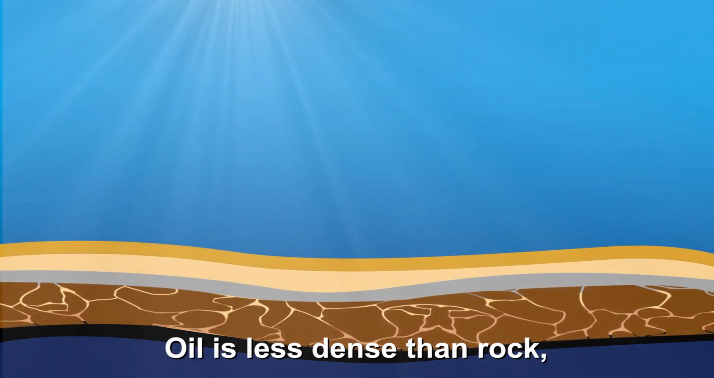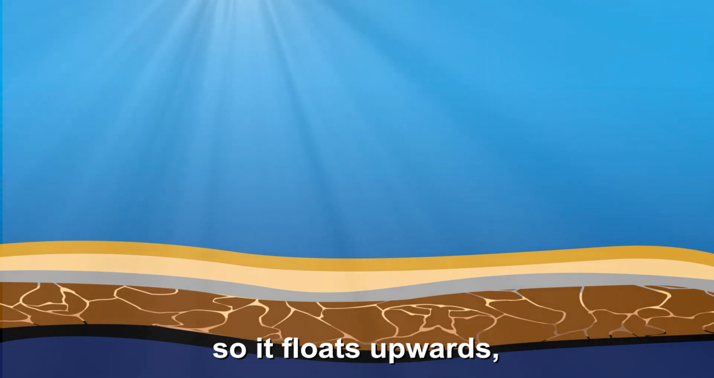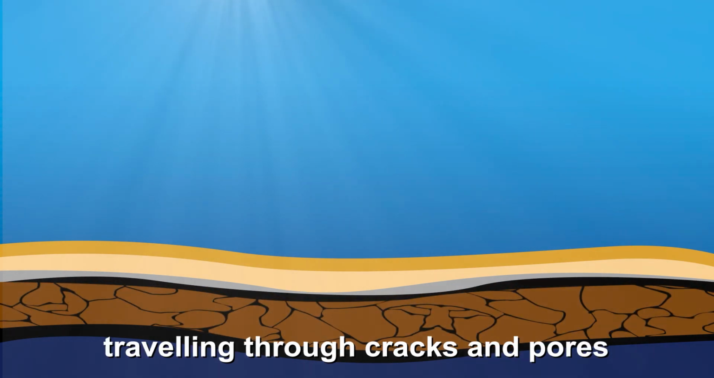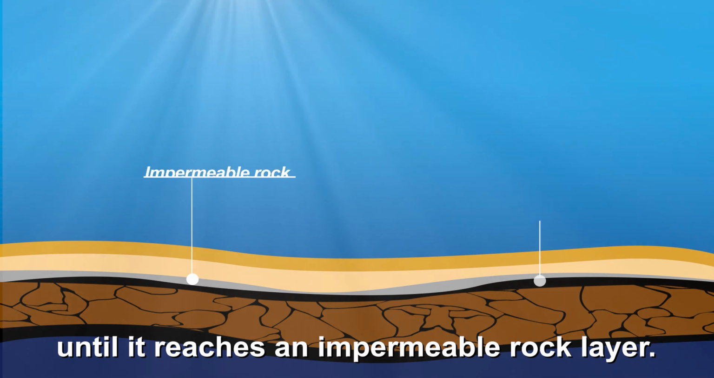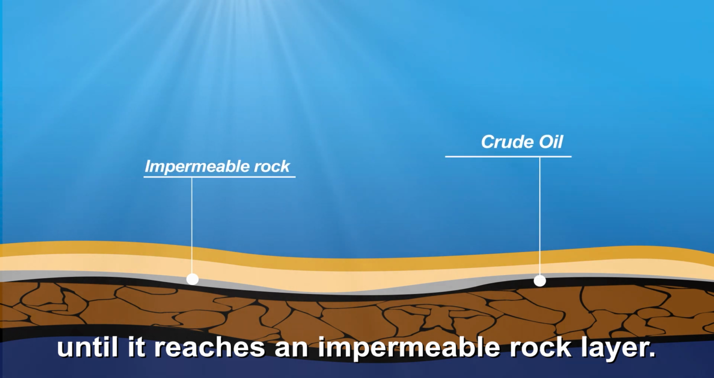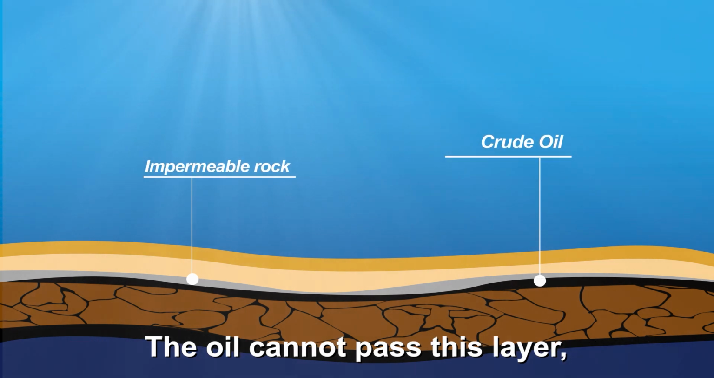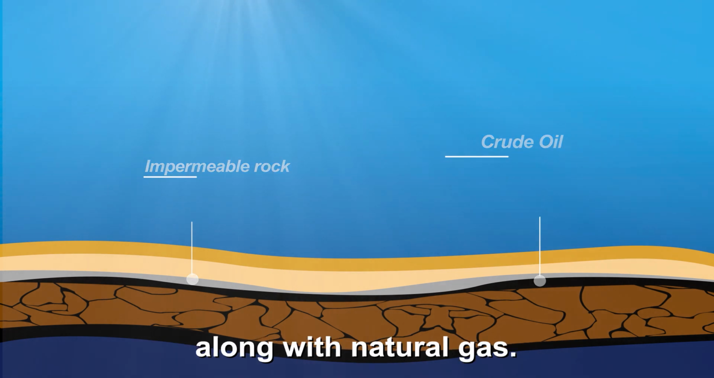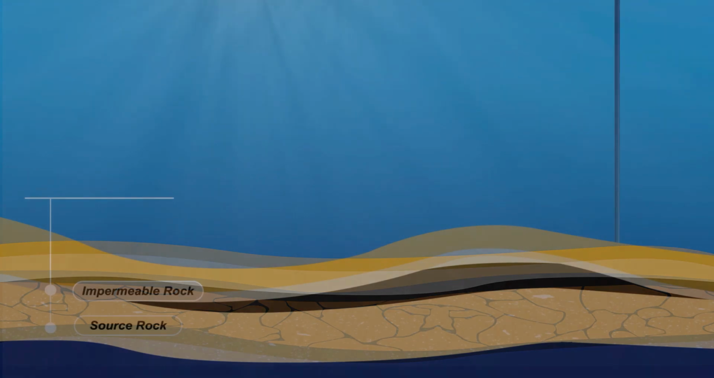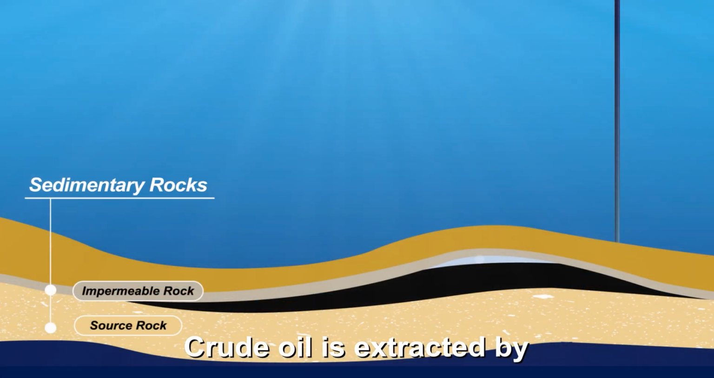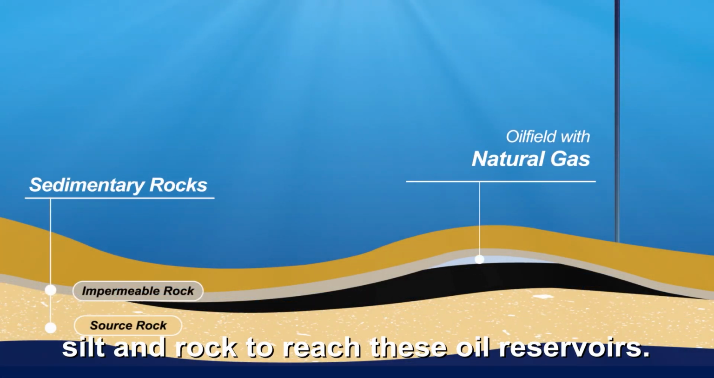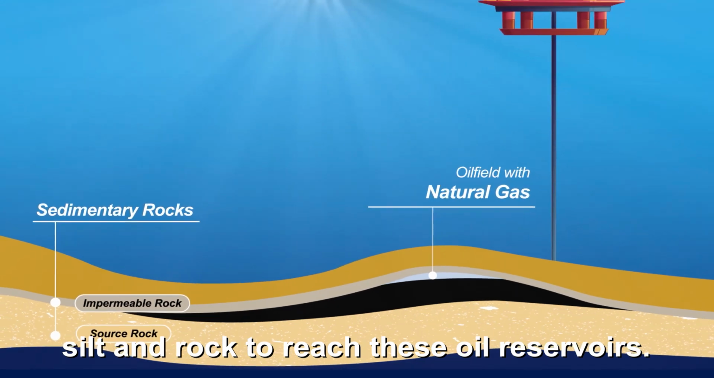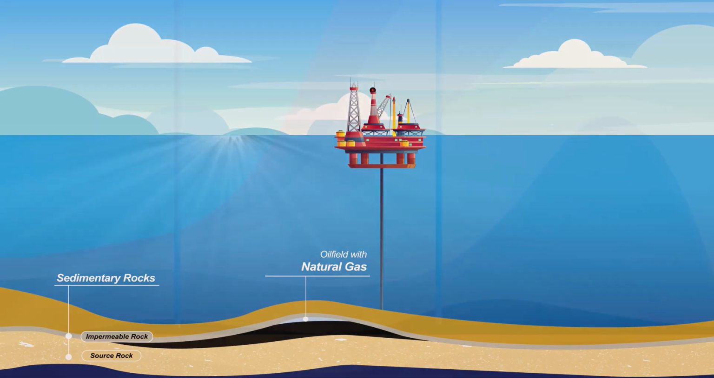Oil is less dense than rock, so it floats upwards, traveling through cracks and pores until it reaches an impermeable rock layer. The oil cannot pass this layer, so it gets trapped and gathers into a reservoir, along with natural gas. Crude oil is extracted by drilling through layers of sand, silt, and rock to reach these oil reservoirs.